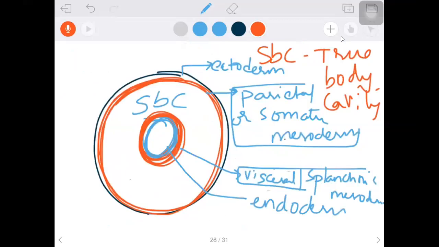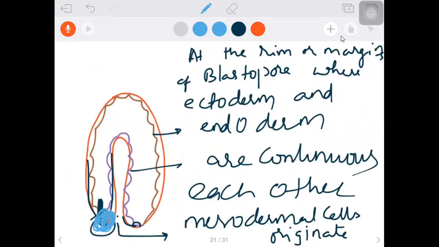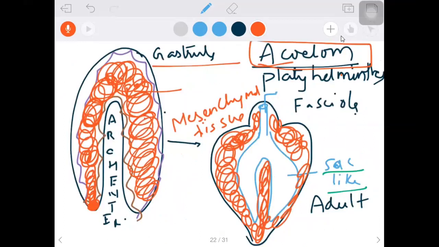Output is the same. So let us try to learn the definitions here from the beginning. We come from there. Acoelom. What is it? What did we say in the acoelom? What cavity do they have, primary body cavity or secondary body cavity? There is no primary body cavity, no secondary body cavity.